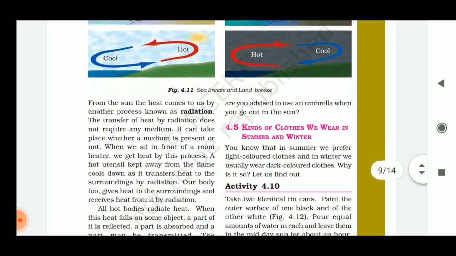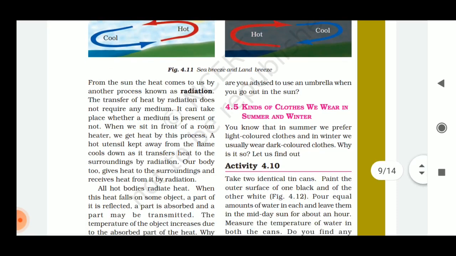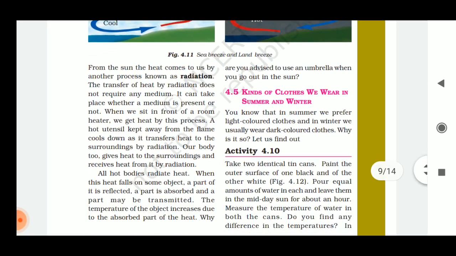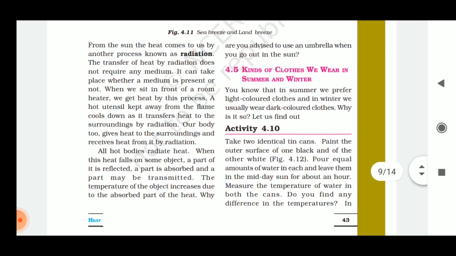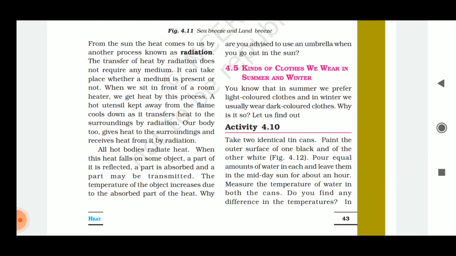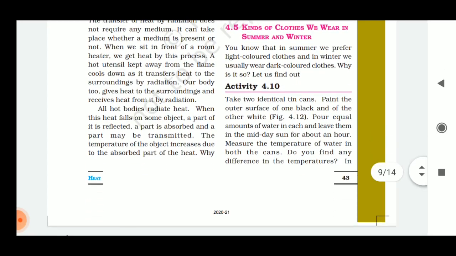You can say, yes, virtually it's imaginary. It does not require any medium. It can take place whether a medium is present or not. When we sit in front of a room heater, yes, we get heat by this process. A hot utensil kept away from the flame cools down because the heat is transferred from that material to the surroundings by radiation. Our body too gives heat to the surroundings and also receives heat.